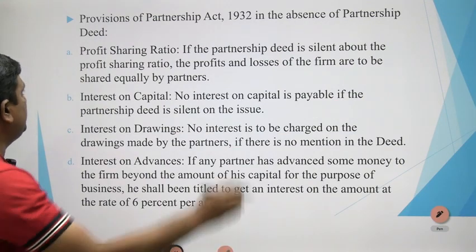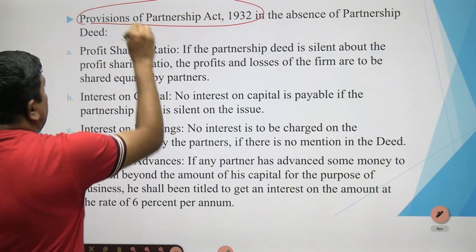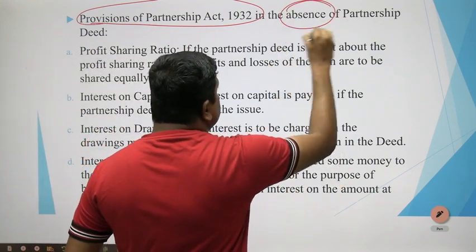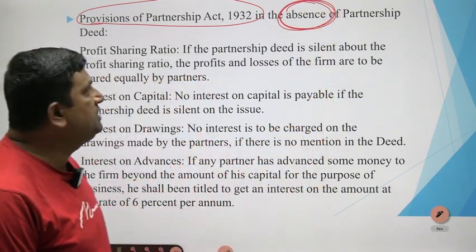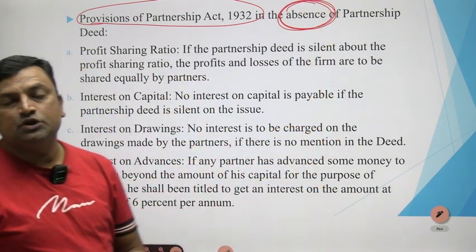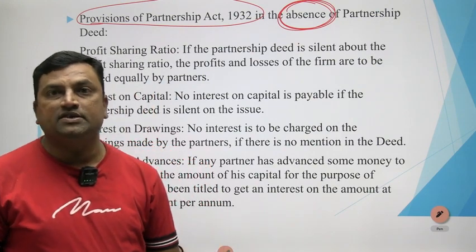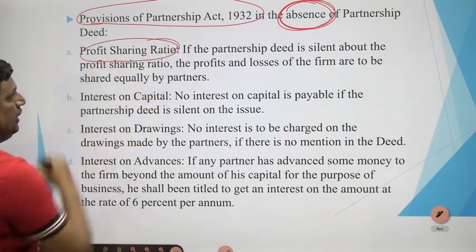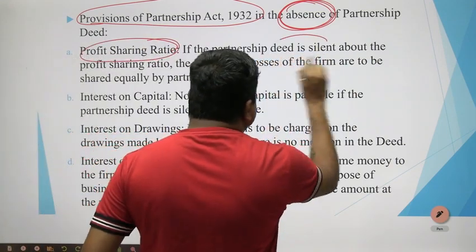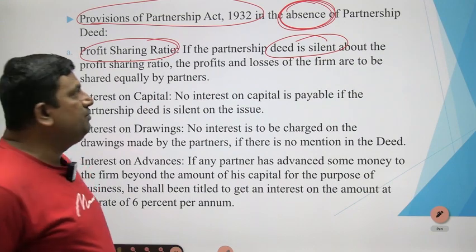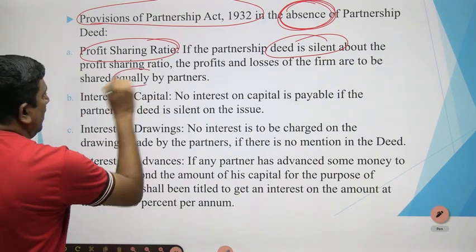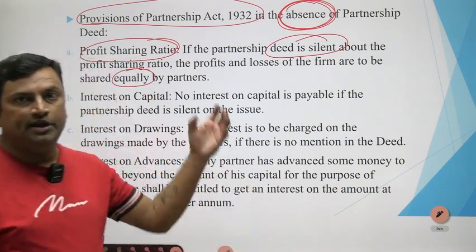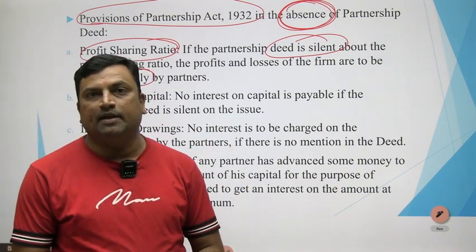Okay. So what are the provisions of the Partnership Act, 1932? So this is the most important part. Absence of partnership deed. When there is no partnership deed, what are the provisions we have? See, what is the first provision? The profit sharing ratio. When the partnership deed is silent, it means there is no partnership deed, it should be equal. Okay. When there is no partnership deed, it should be equal. This question they are also going to ask for MCQs and all.